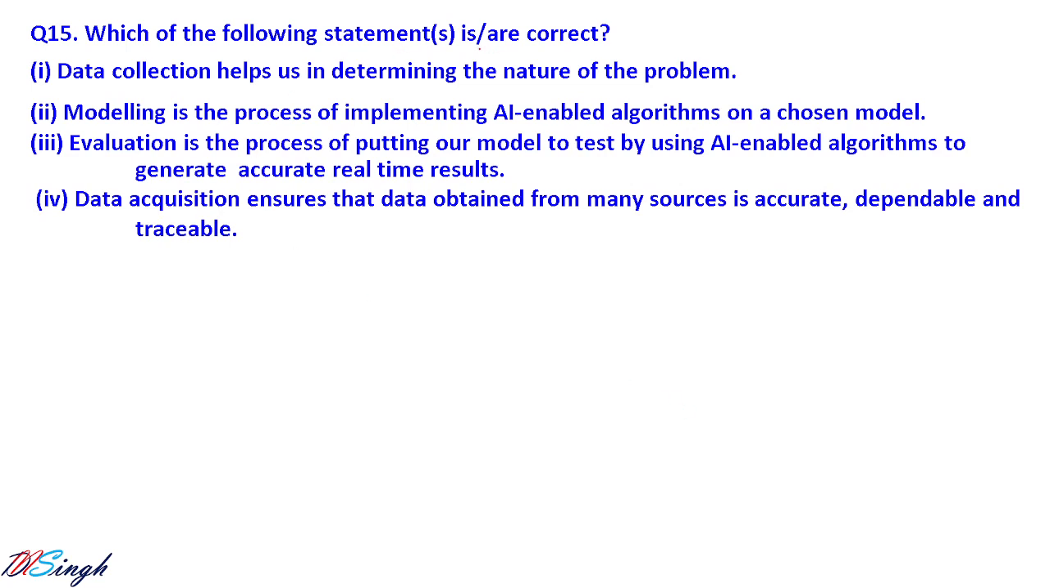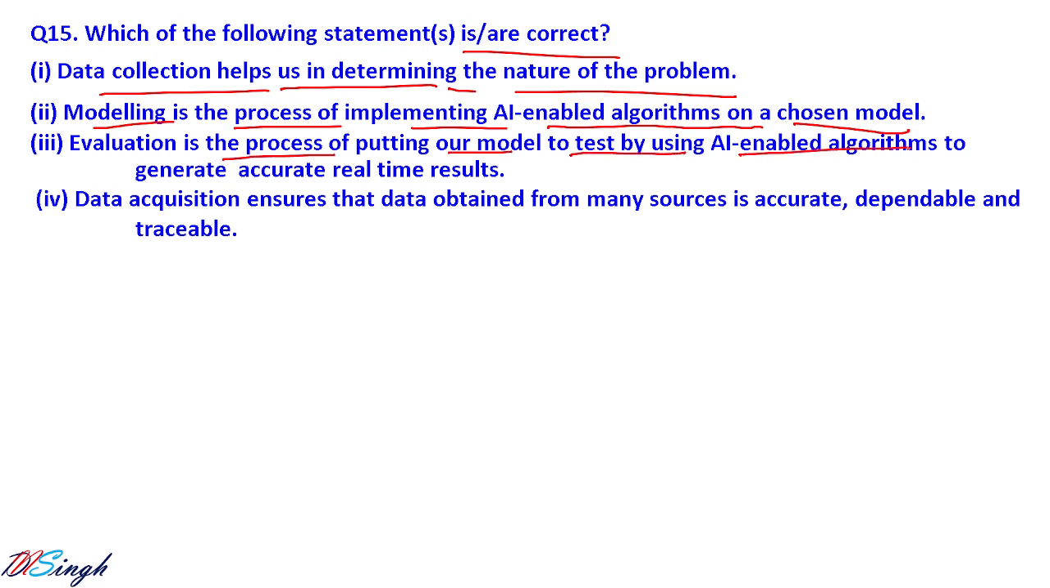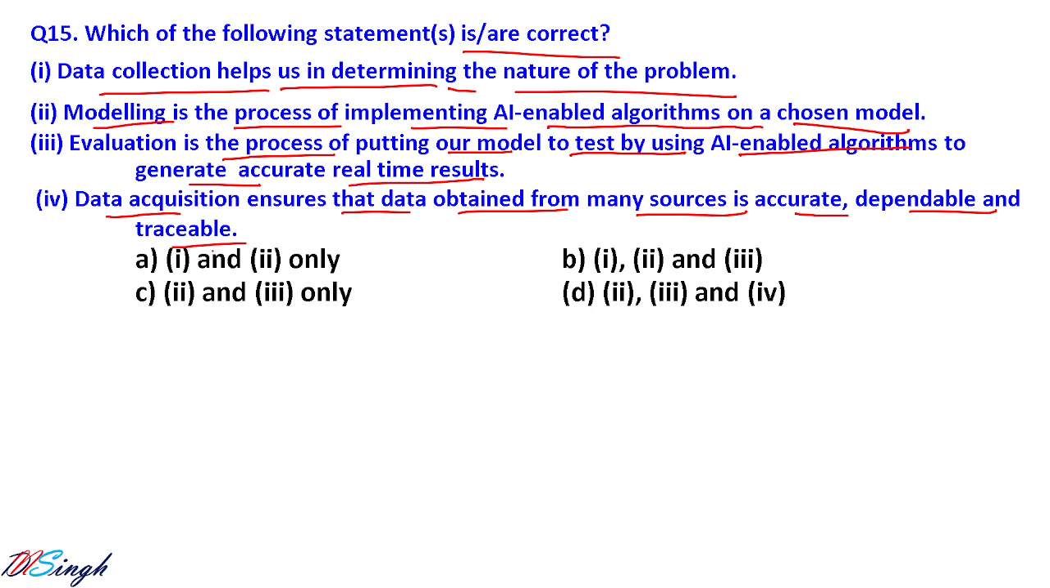Which of the following statements is or are correct? Data collection helps in determining the nature of the problem. Modeling is a process of implementing an AI enabled algorithm on a chosen model. Evaluation is the process of putting our model to test by using an AI enabled algorithm to generate accurate real time results. Data acquisition ensures that data obtained from many sources is accurate, dependable, and traceable. So these are the 4 options given. You have to select which one is correct.